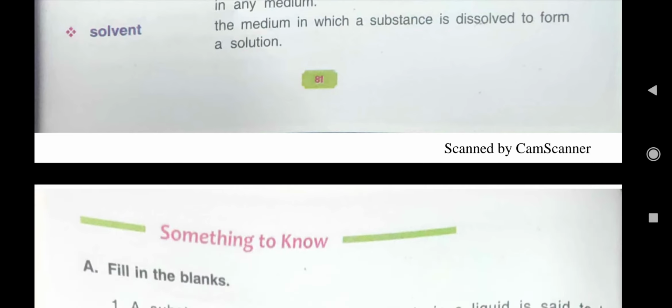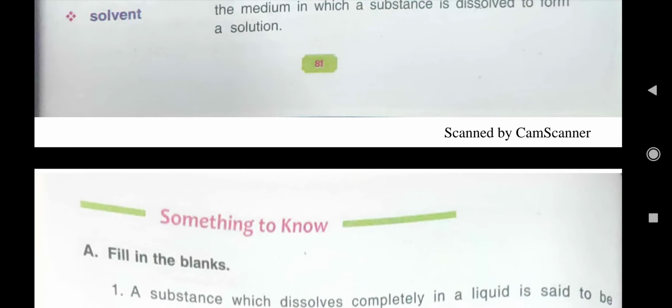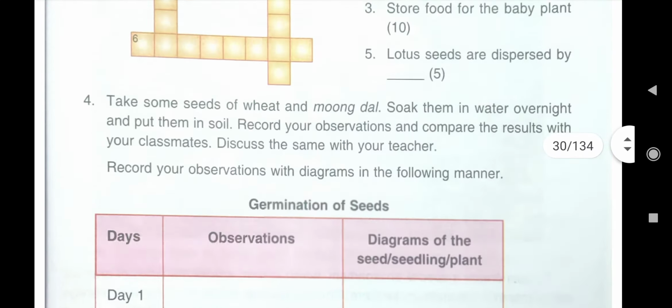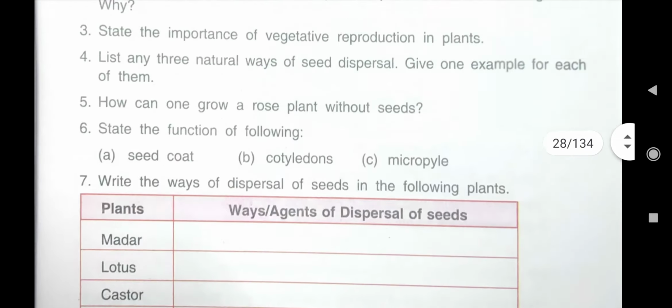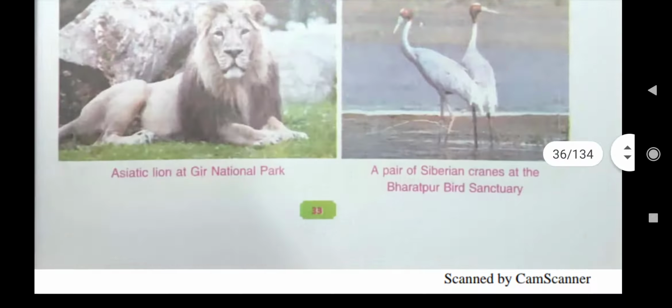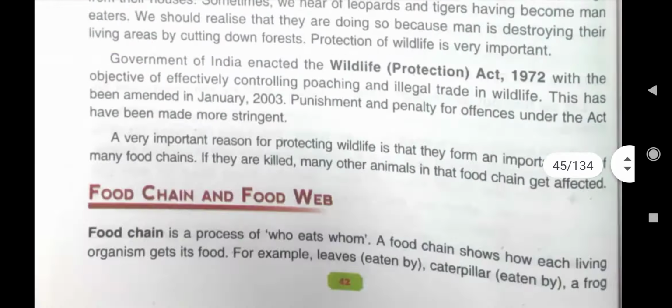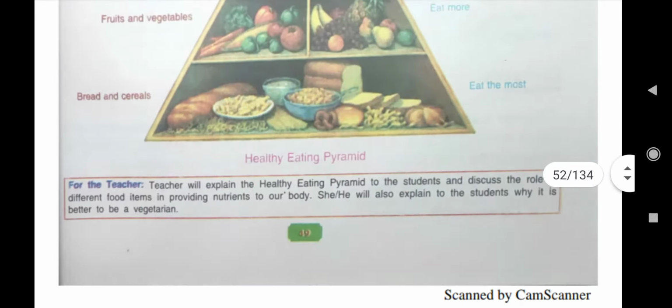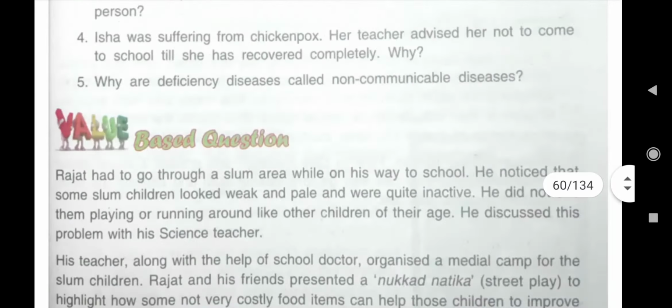Your homework today is that you have to write the keywords, as well as the ABC parts of lesson number 8. Although I will give it to you in PDF form, you also have to do it in your science notebook. Here we will see the A part, that is fill in the blanks. Lesson number 8, take out the A part, children.